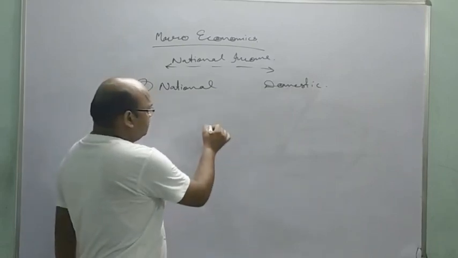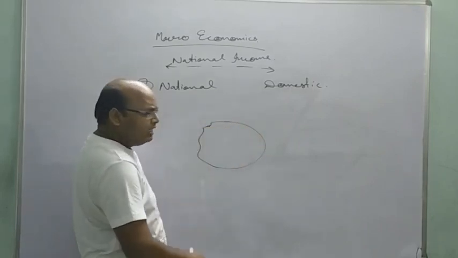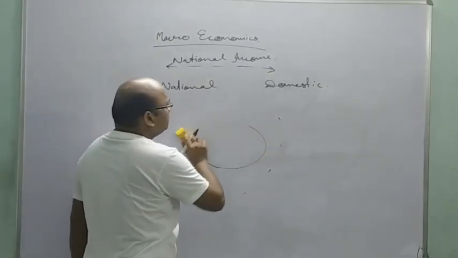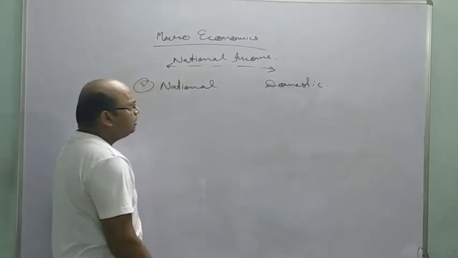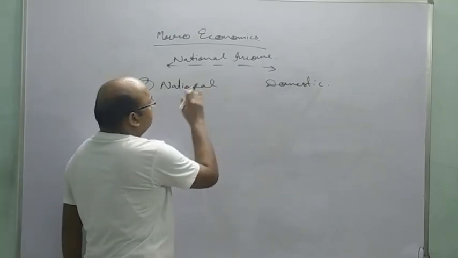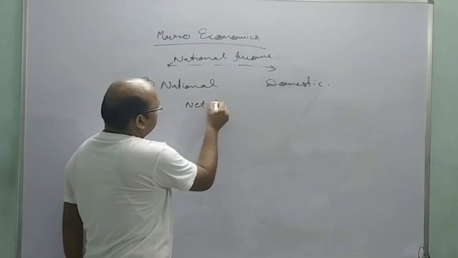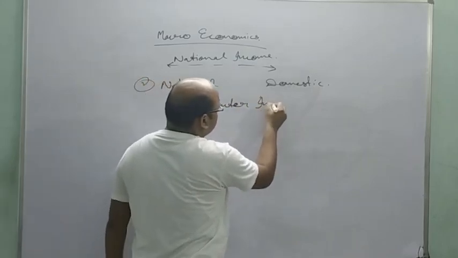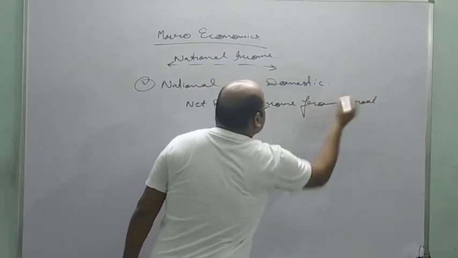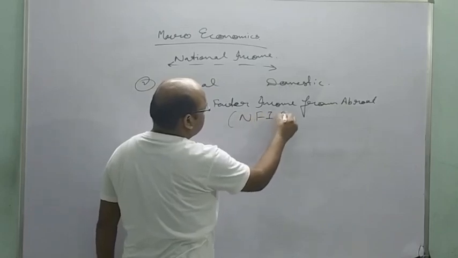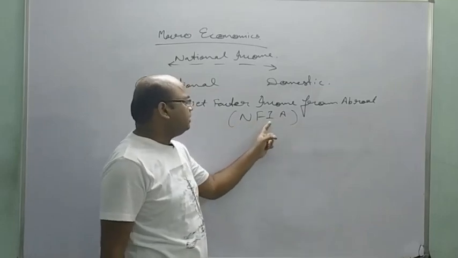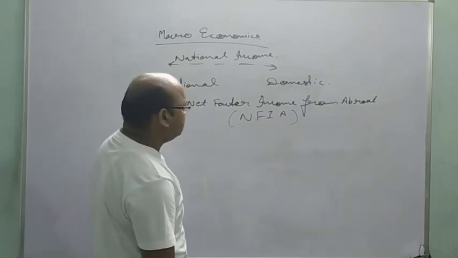National income is generated within the domestic territory plus outside the domestic territory. That means income earned in other countries by the residents of the country is also known as national income. So the relationship between domestic and national is net factor income from abroad. In short form we say NFIA, net factor income from abroad.